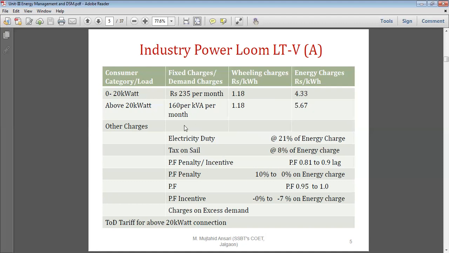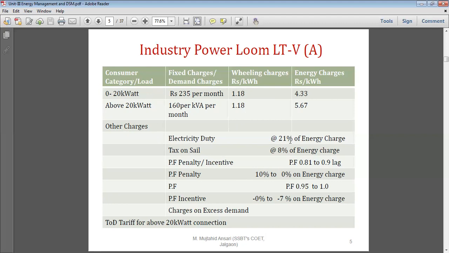So you can see that if the load increases, the rate also increases, whereas the wheeling charges are the same. For the small load, fixed charges are per month. For the higher capacity load, the fixed charge depends upon the actual kVA occurring in the premises per month. Okay. Now, what are the other charges?